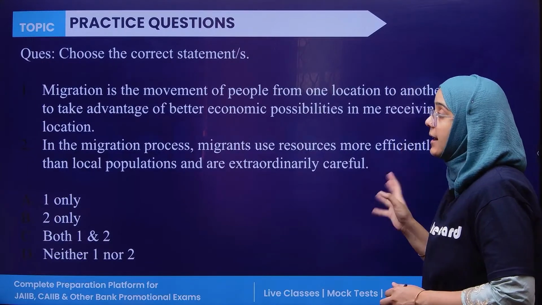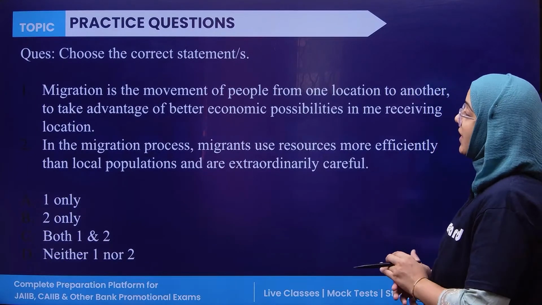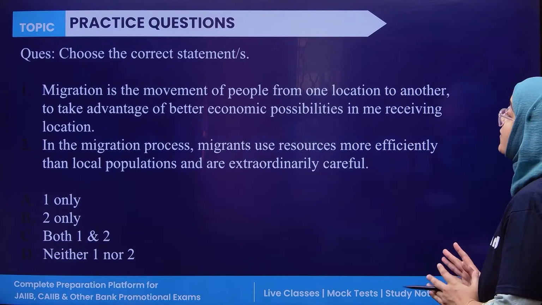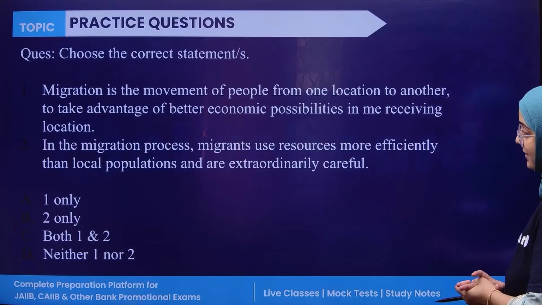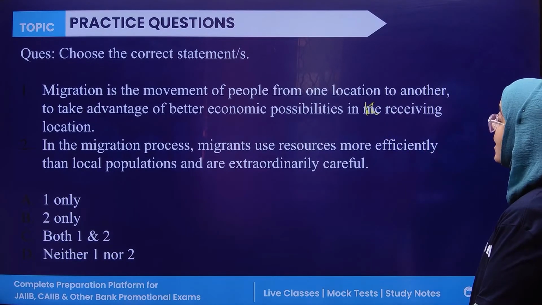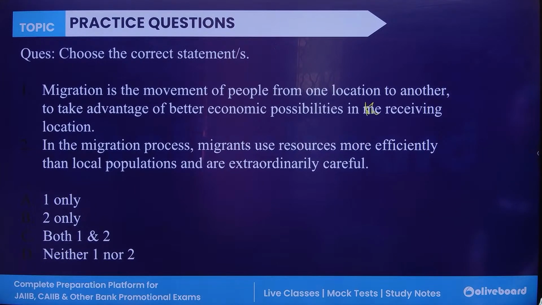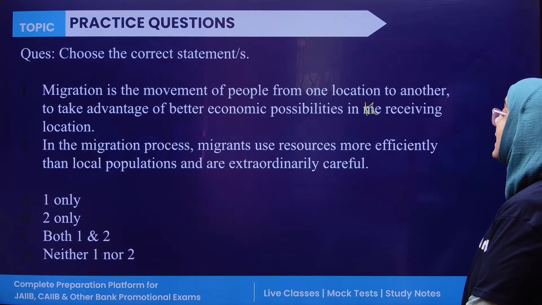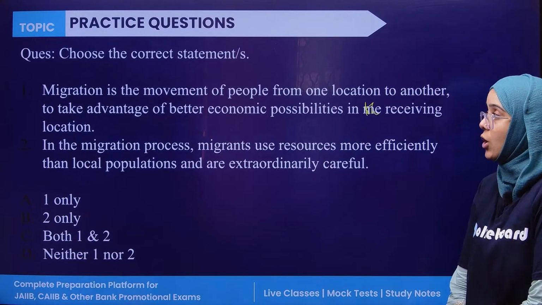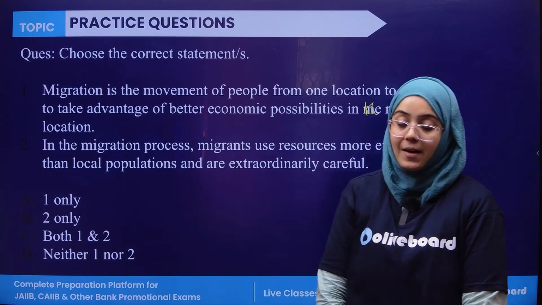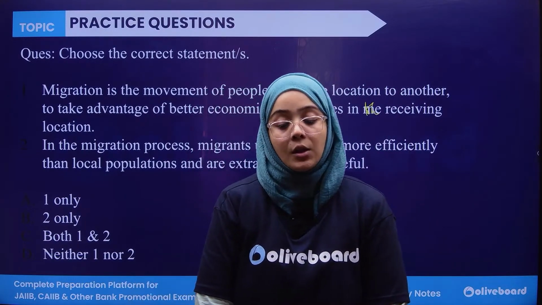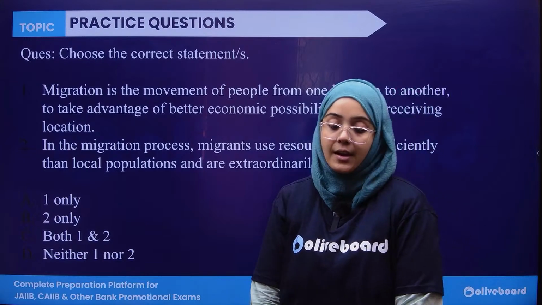Select the correct statement. The first statement says that migration is the movement of people from one location to another to take advantage of better economic possibilities in the receiving location. The second: in the migration process, migrants use resources more efficiently than the local population and are extraordinarily careful. Which of the following is the correct statement?